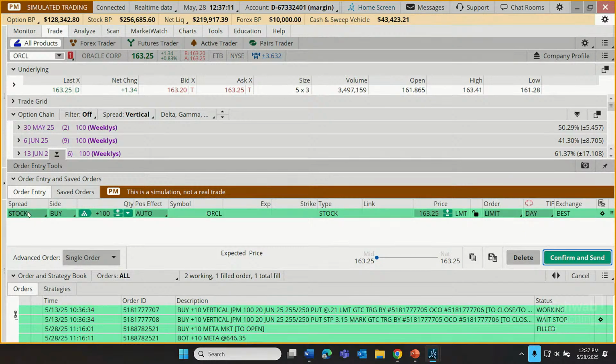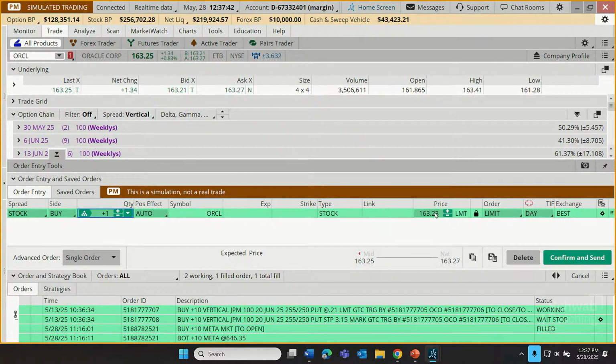But notice this creates a buy order for stock. By default, it's 100 shares. We don't have to buy 100 shares. We can actually just delete whatever's in there, and type in, let's say we wanted to buy 30 shares. Okay, 30 shares of Oracle. Current price is 163 bucks. Matter of fact, let's dial that down. It's just an example. Why not? Let's take it down to 1 share. But here's our price. $163.23 is the approximate current price.